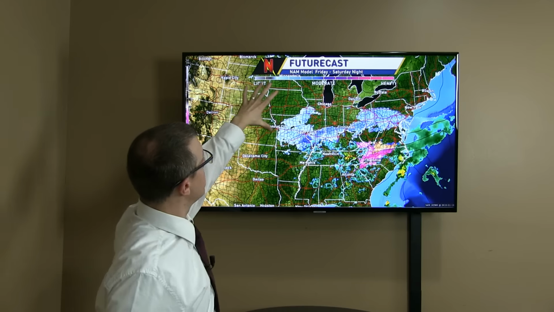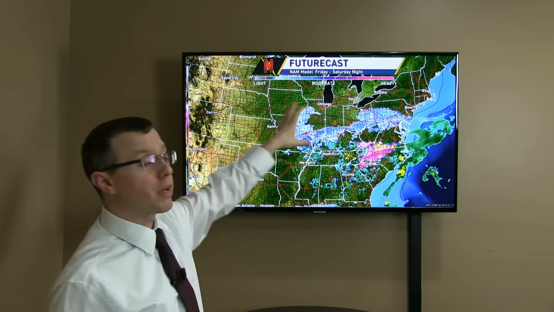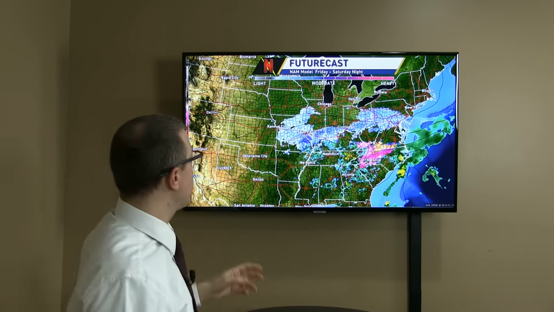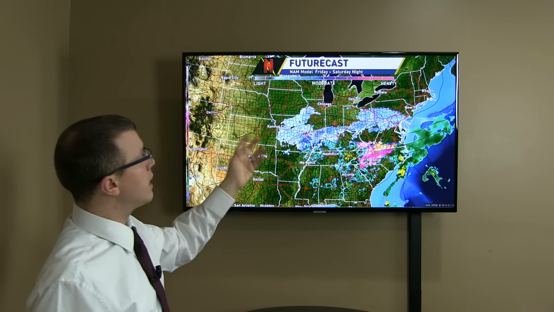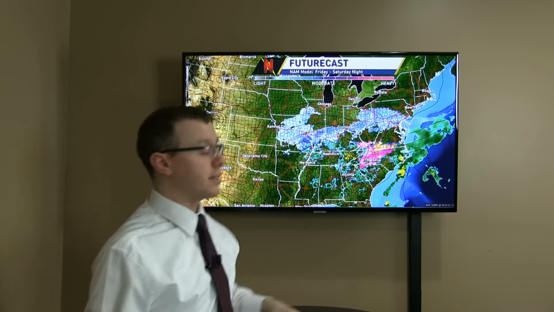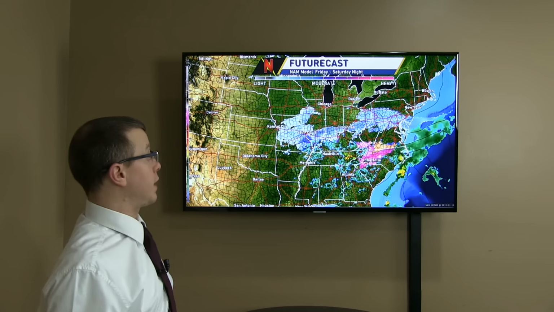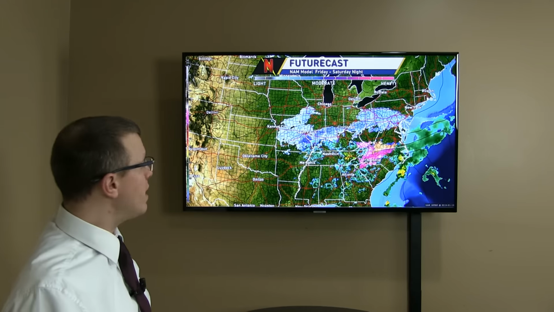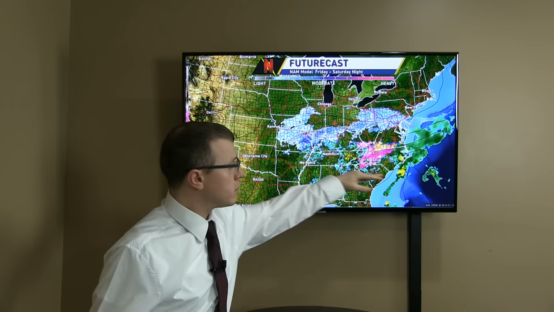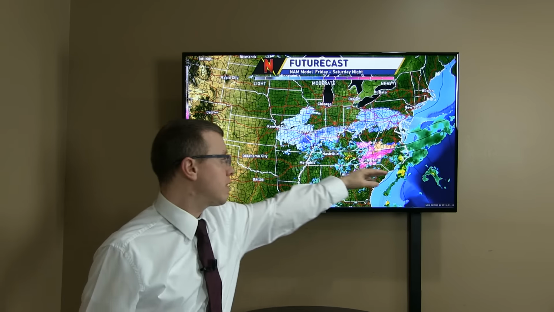There is cold air behind this, with high pressure over here. We'll bring in cold air for the second half of the weekend and into early next week. Now, one of the problems here, and we can't see it on here, it's actually behind our banner, is we have strong high pressure over Canada that's really suppressing this system and keeping it from taking more of a northeasterly track like we would usually want to see with these storms. So it's more of the southern track here, more of a west to east track, which is what we've been seeing all winter so far.